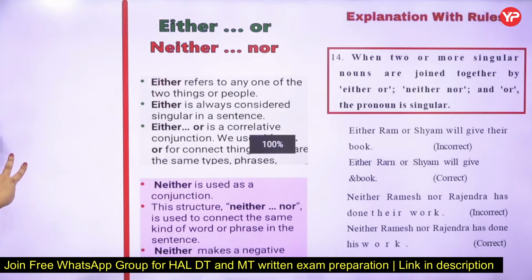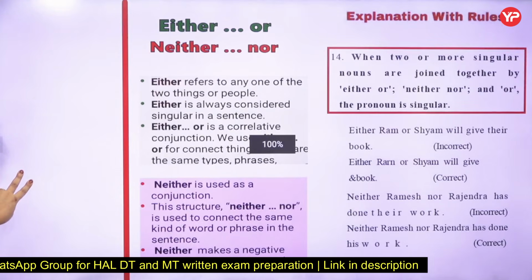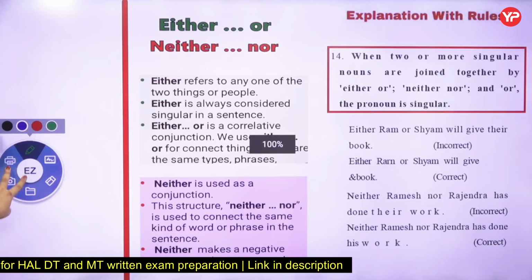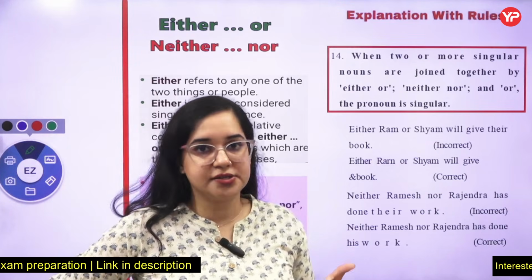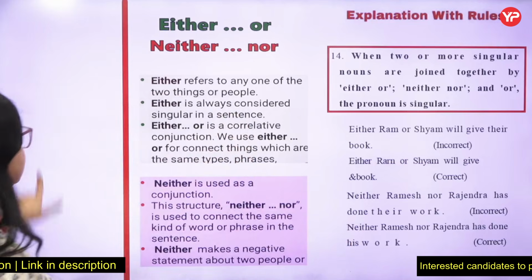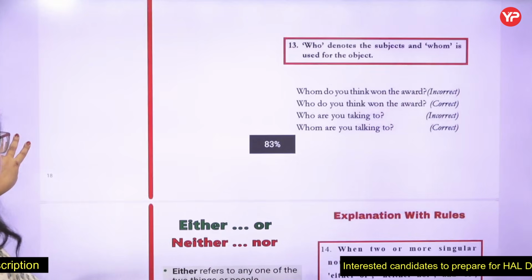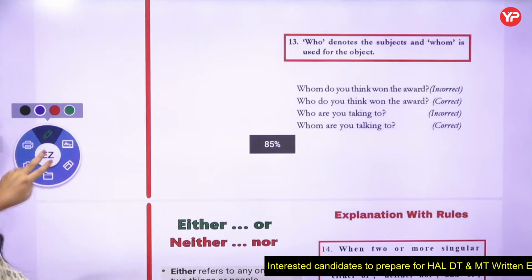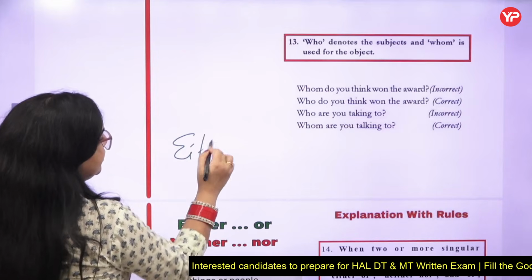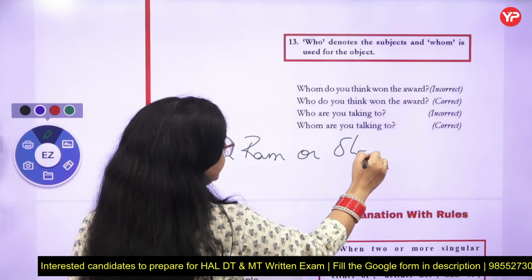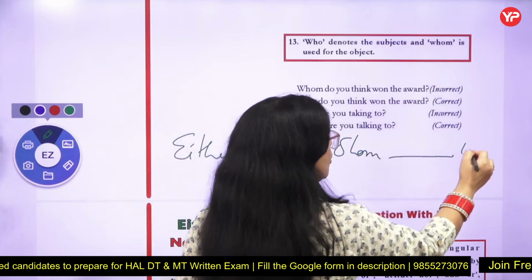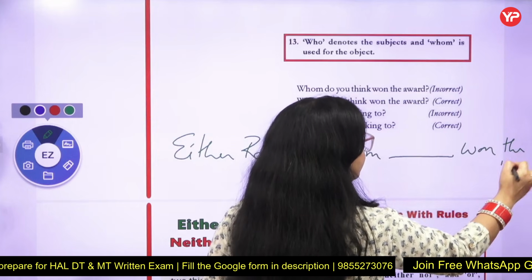Now, 14th, very, very important. Whenever you have sentences with either or, neither nor, remember two things. I give you a situation: a sentence in the form of either or. Either Ram or Sham dash won the match.